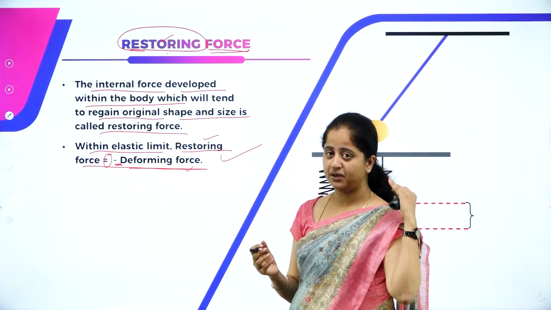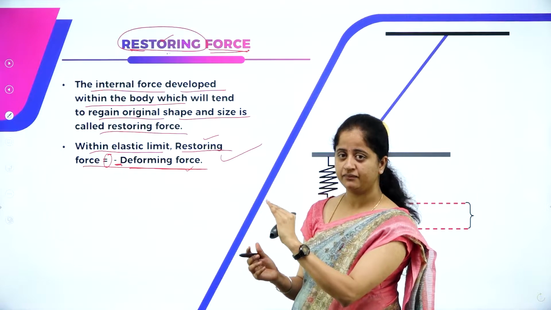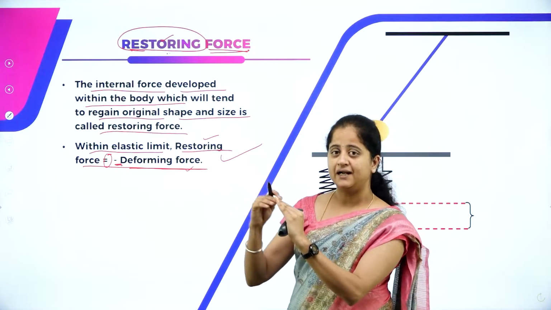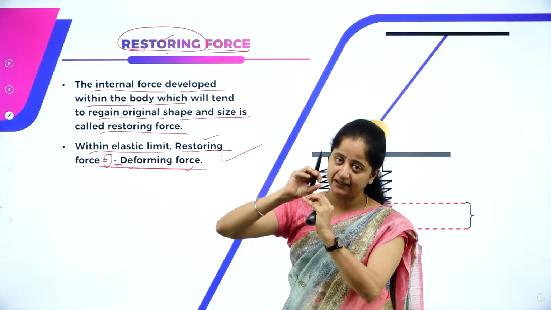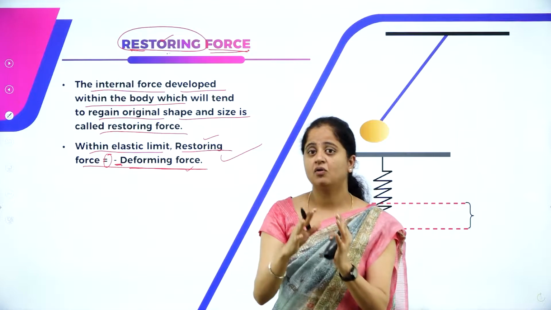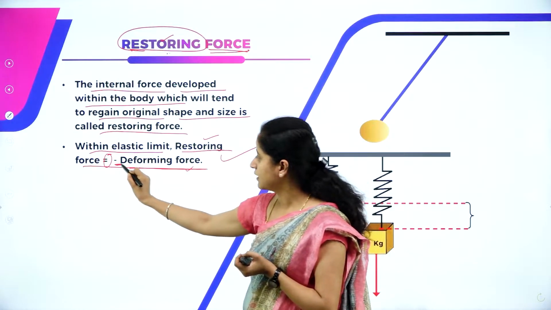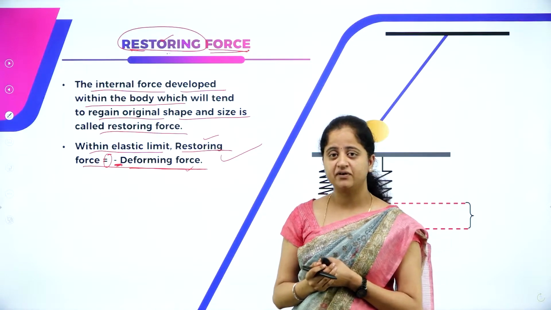We apply deforming force in one direction, and the restoring force acts in the opposite direction. So we can represent this with the negative sign. I hope it is clear to everybody.